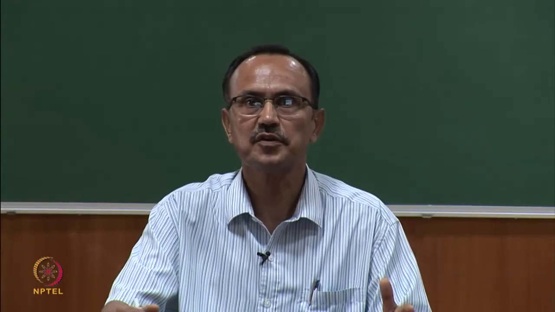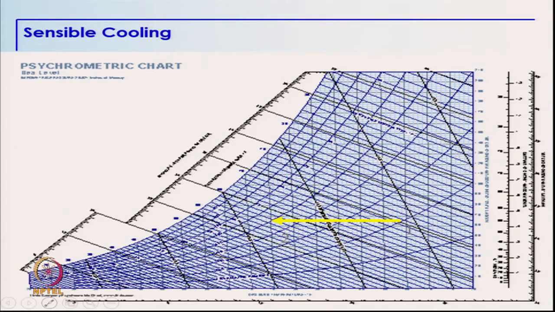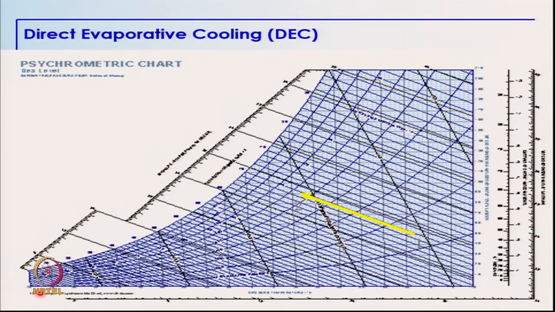Just to look at some of the processes on the psychrometric chart, we have sensible cooling of air, which is shown on the psychrometric chart, which is basically the reduction in dry bulb temperature of air without affecting its humidity, without affecting its specific humidity, to be more precise, because the relative humidity does change when you have sensible cooling.